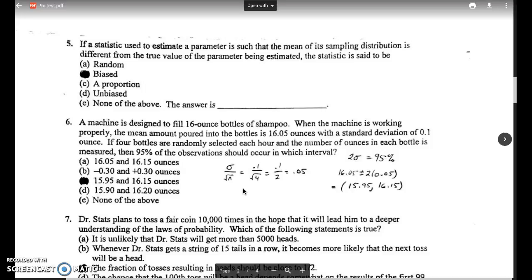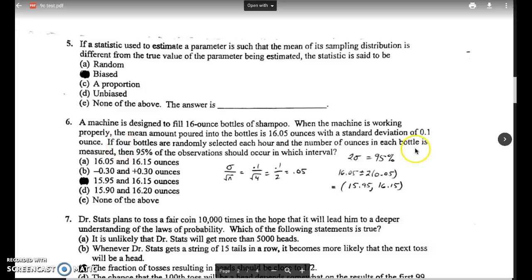Question 6. A machine is designed to fill 16-ounce bottles of shampoo. When the machine is working properly, the mean amount poured into the bottles is 16.05 ounces, with a standard deviation of 0.1 ounce. If 4 bottles are randomly selected each hour and the number of ounces in each bottle is measured, then 95% of the observations should occur in which interval? There's a couple key parts to this question. The first one being the fact that you're taking a sample of 4.